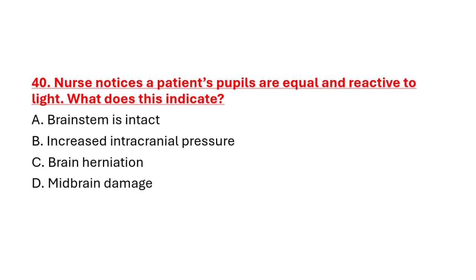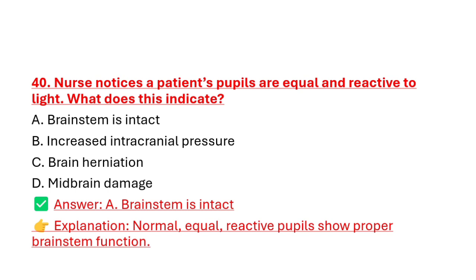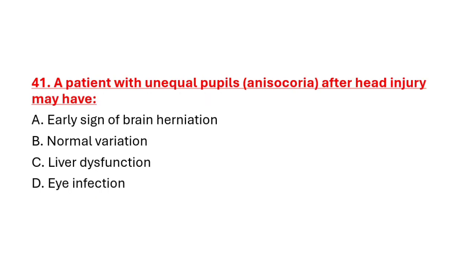Question number 40. Nurse notices the patient's pupils are equal and reactive to light. What does this indicate? Option A, brainstem is intact. Option B, increased intracranial pressure. Option C, brain herniation. Option D, midbrain damage. Correct answer is option A, brainstem is intact. Normal, equal and reactive pupils show proper brainstem functioning. So patient GCS would be 15 out of 15.